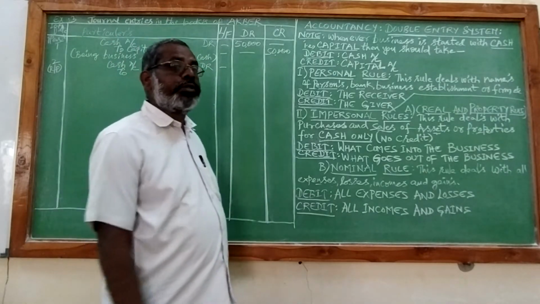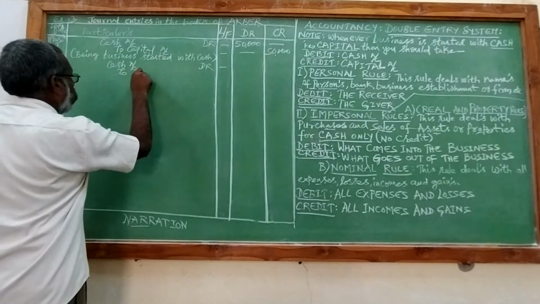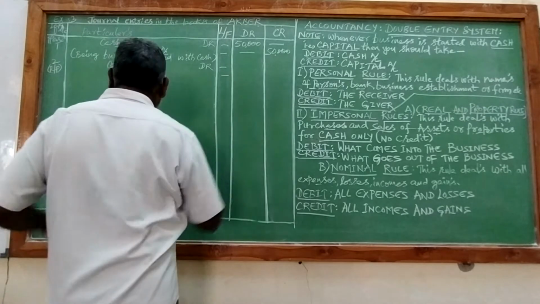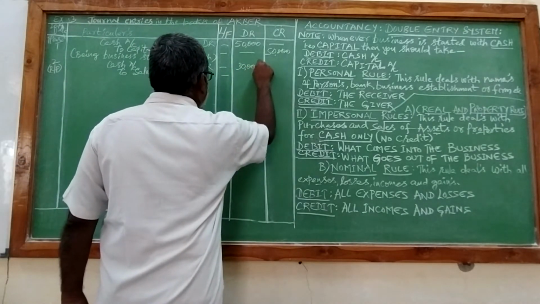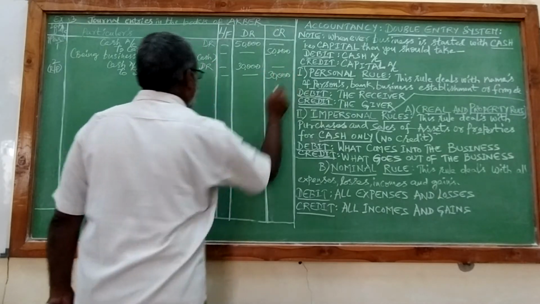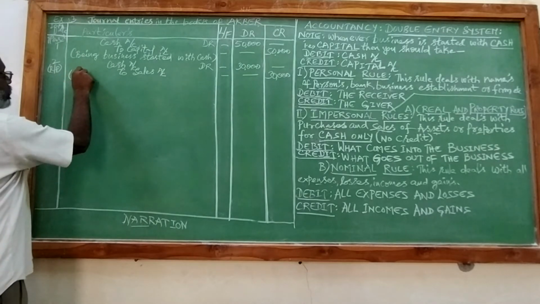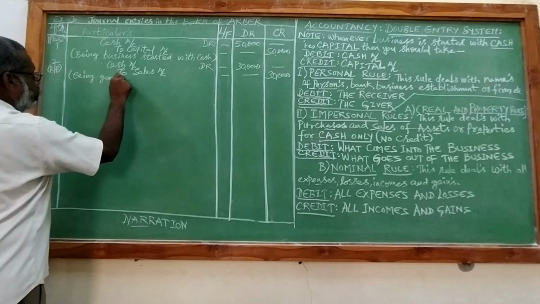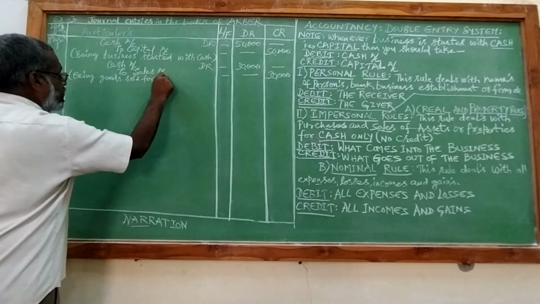Goods are going out in the form of sales. It is 30,000. Narration is being goods sold for cash.